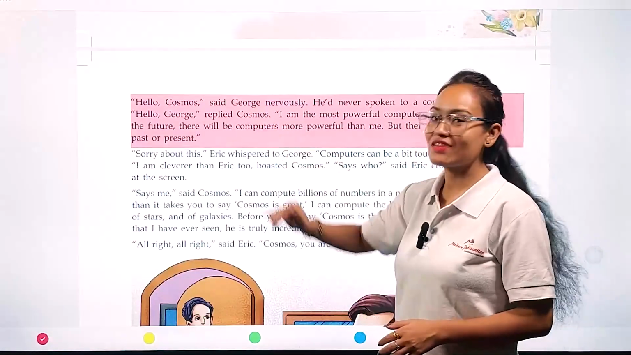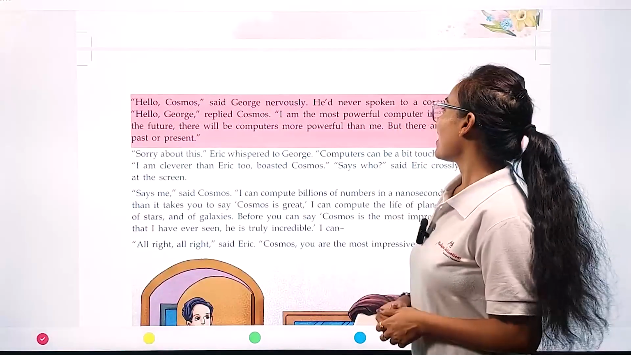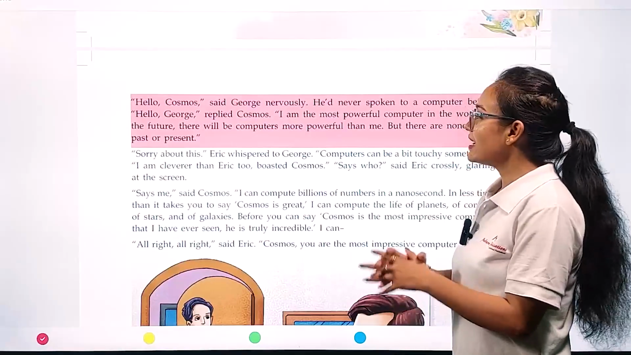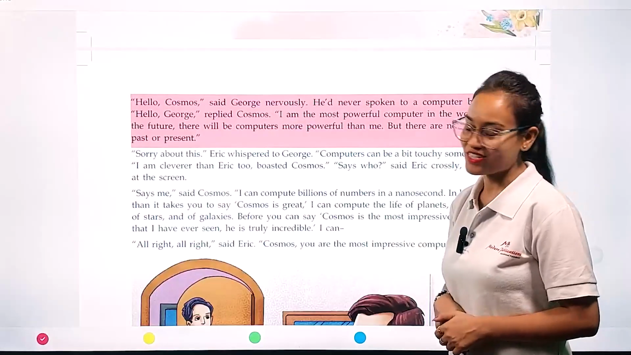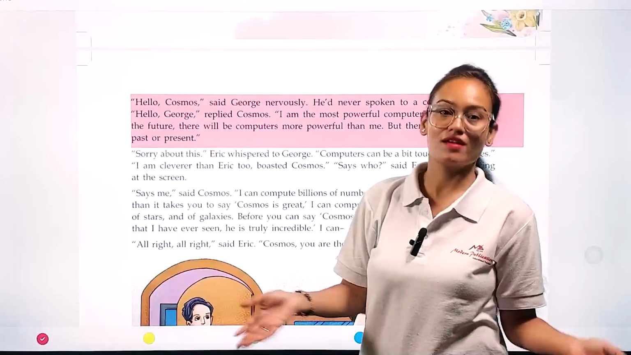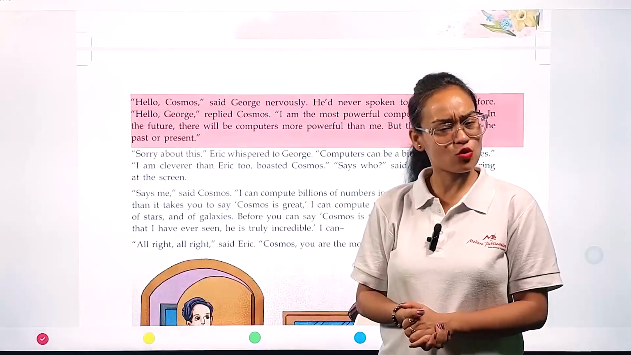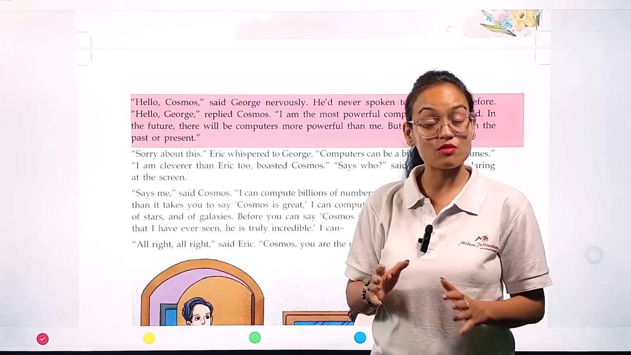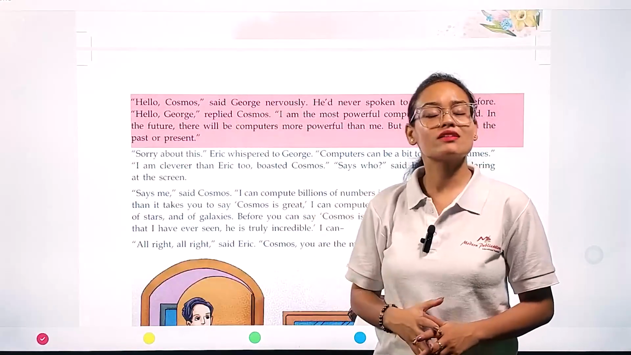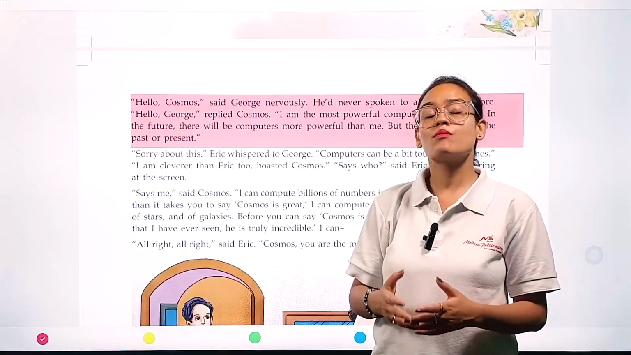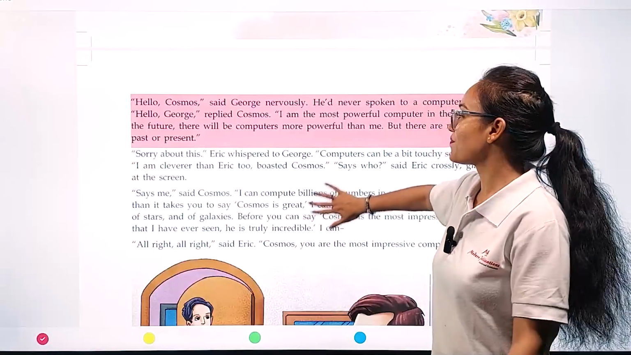When Cosmos received the greeting from George, he immediately replied, "Hello, George, I am the most powerful computer in the world. In the future, there will be computers more powerful than me, but there are none in the past or present." So Cosmos started giving his introduction. He is saying that he is the most powerful computer of the present time. In the near future many more computers will come which will be much more powerful than him, but right now he is the most powerful computer.